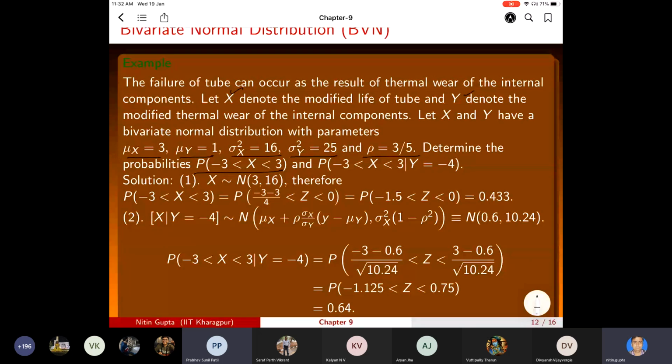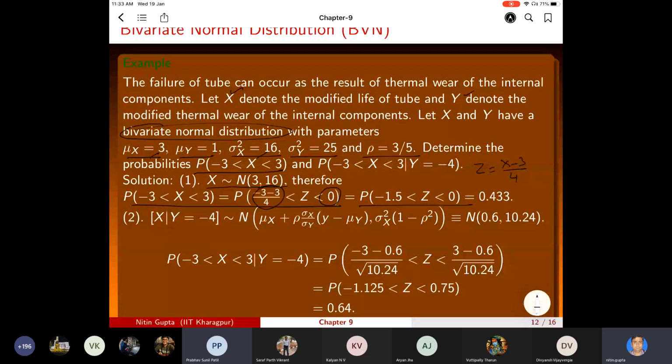Because we are assuming the bivariate normal distribution, X will be normal with mean 3 and variance 16. So you can use standardization: Z will be X minus its mean divided by its standard deviation 4. So you can do that, and after that you will get this value.